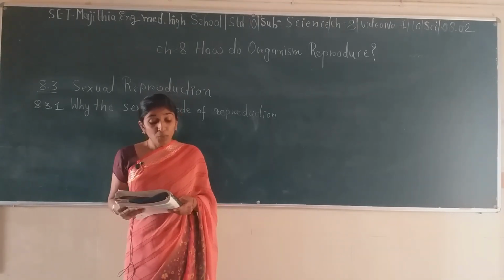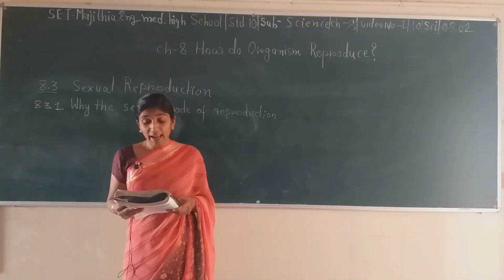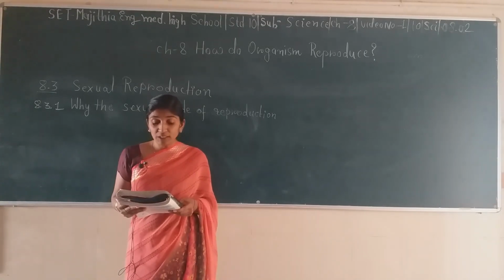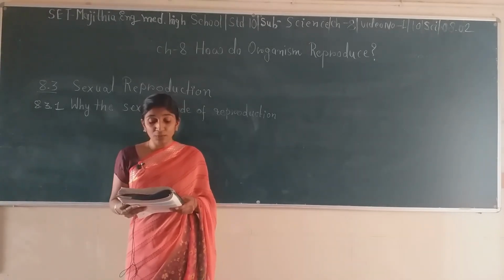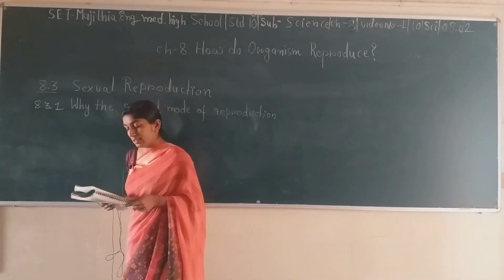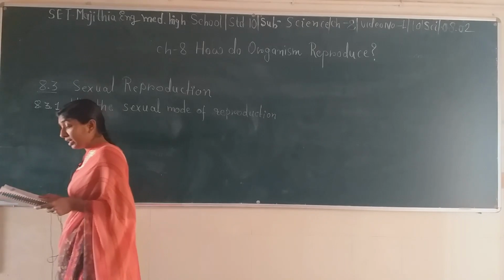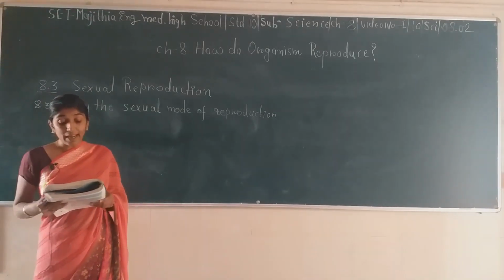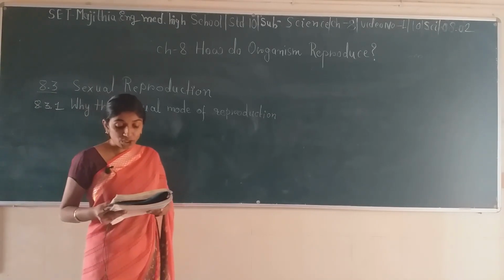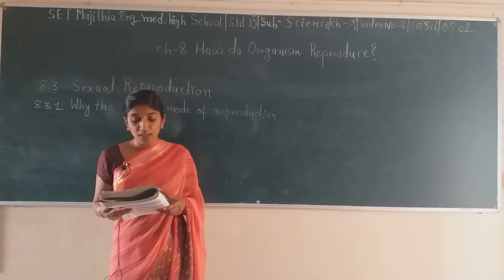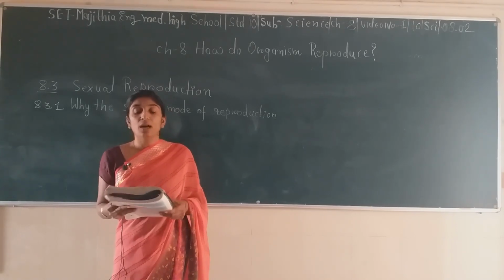Bulls alone cannot produce new calves, nor can a hen alone produce new chicks. In such cases, both sexes, that is males and females, are needed to produce new generations. What is the significance of the sexual mode of reproduction? Are there any limitations of the asexual mode of reproduction, which we have been discussing?